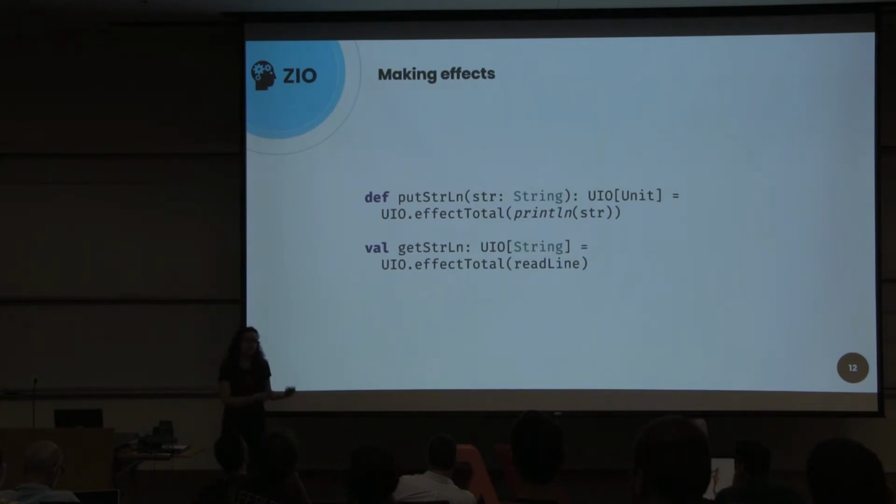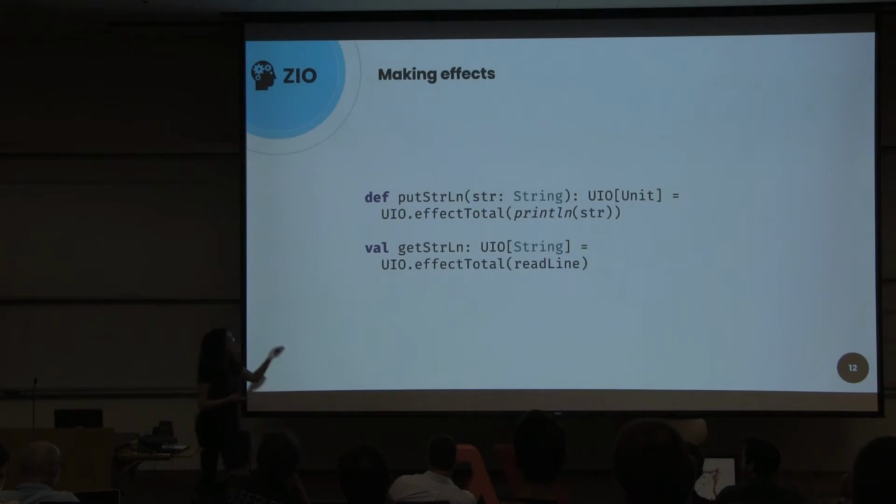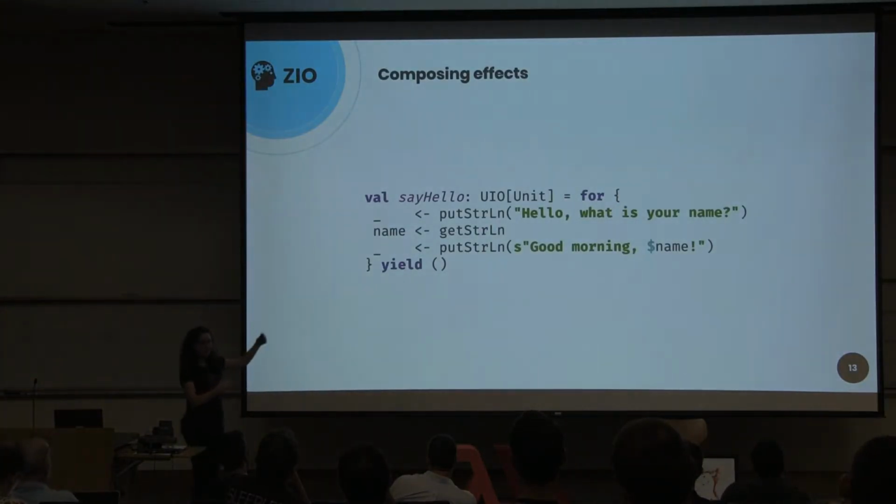So we describe a total effect that will never fail, and we return a unit because we only want to print the string and interact with the console. But this is only a description. And the same here. We read from the console, and we want to return a string. This is a description of an effectful program that will interact with the console. We can also compose effects.